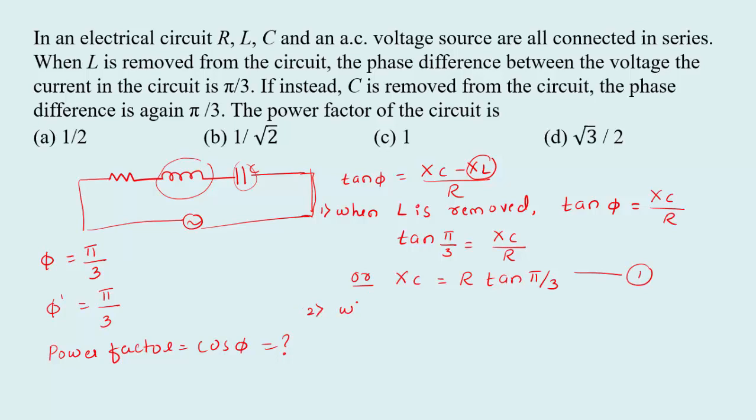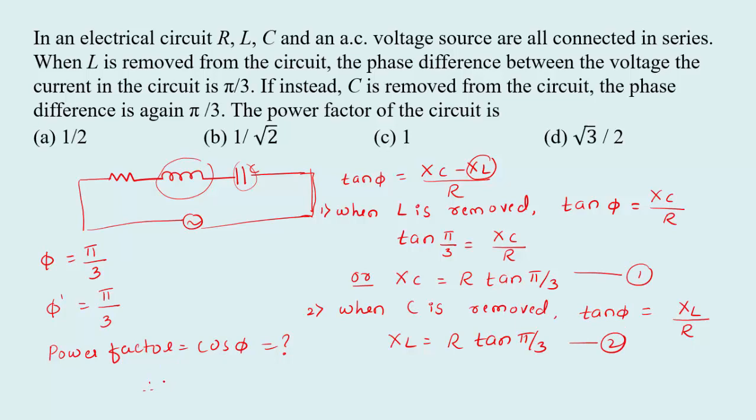In the second case, similarly, when the capacitor is removed, when C is removed, then tan phi will be equal to XL by R, since C is removed and only L remains. So therefore we can write XL equal to R into tan of pi by 3. This is equation 2, that is in the second case.